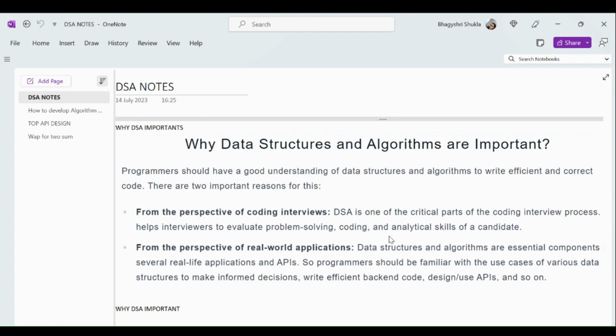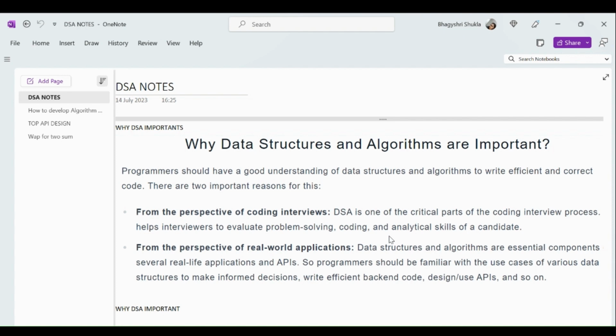First of all, when we start learning data structures and algorithms, we need to know why. The reason behind why we are learning DSA and algo is what I'm discussing here, and then I will start from the basics, from the beginner level. Programmers should have a good understanding of DSA and algorithms to write efficient and correct code.